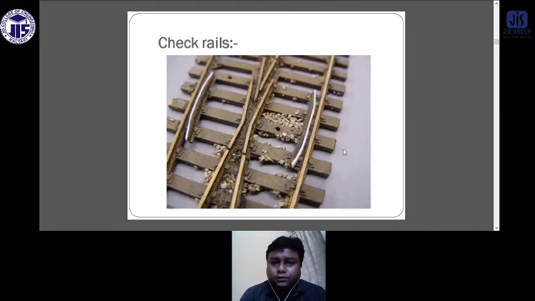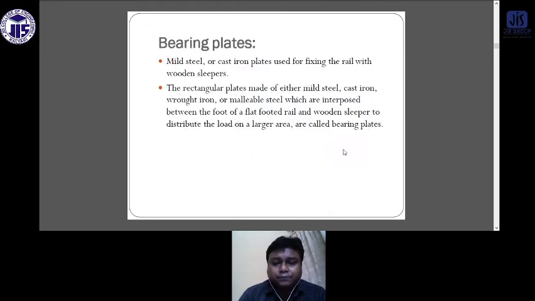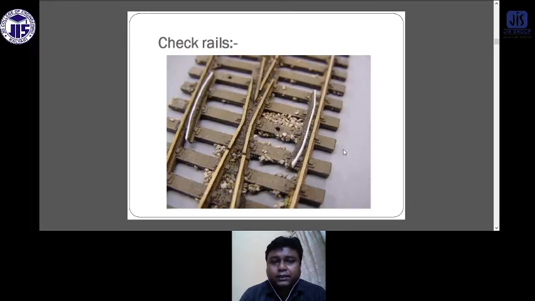So, what is a turnout? Before going to that, what are rails? Rails are basically the longitudinally placed steel members upon which the trains move.